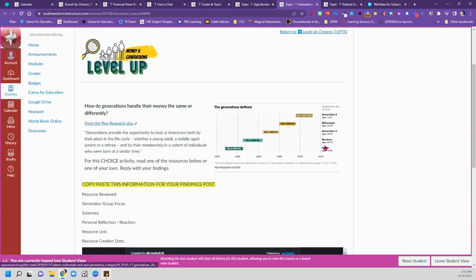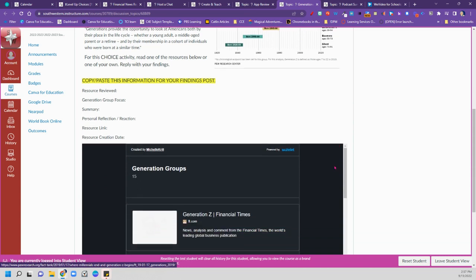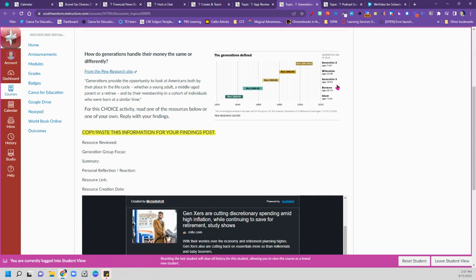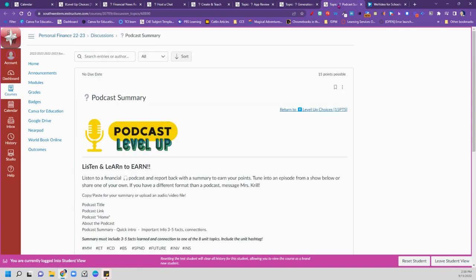Generations in money. So maybe you've heard about these generation groups. What we want to do is use one of these articles or one of your own that talks about how these different groups have been managing money over time and how it's the same or different. So you're in here in this Gen Z group. I would fit in this Generation X group, although I like to call myself a millennial wannabe. So something to think about. And then after Generation Z, I think we are talking about Generation Alpha.